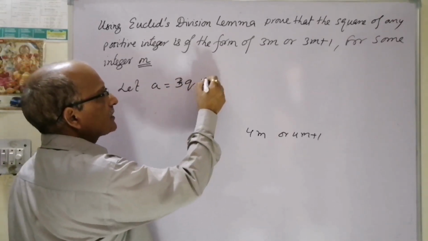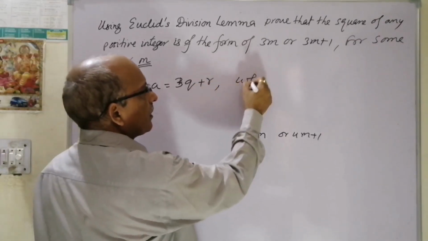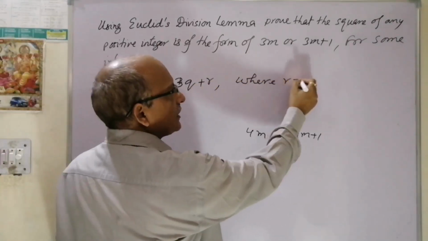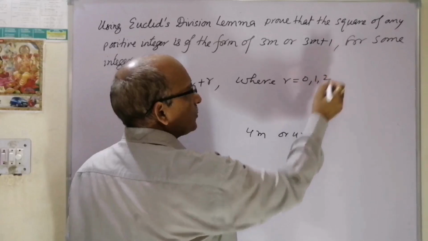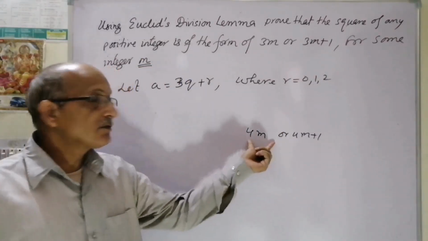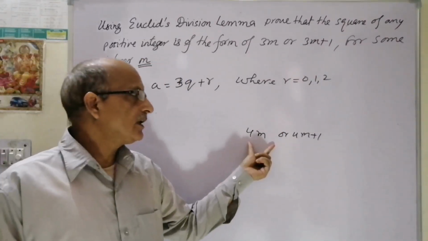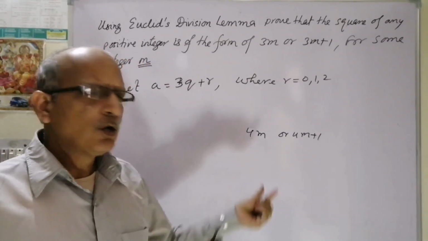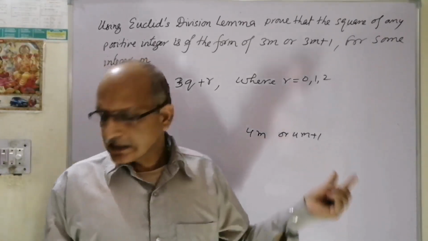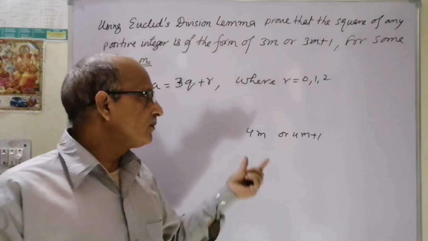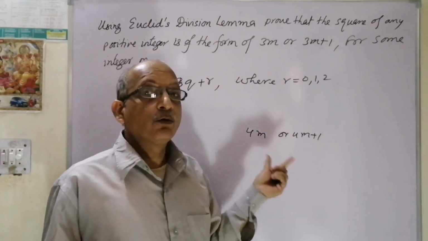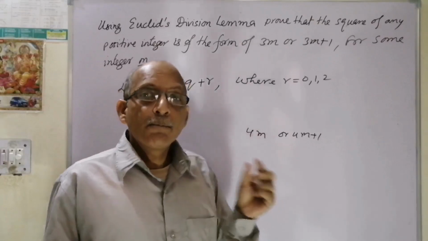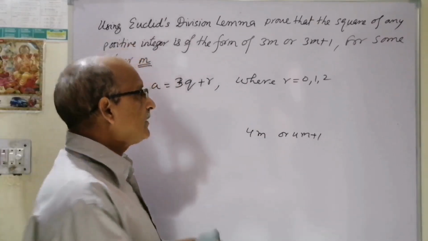3q plus r, where r is equal to 0, 1 and 2. Here in this case we'll consider b is equal to 4. Sometimes we consider 2 also. I will discuss that later, but here we should be focused on what we need to consider without any mistake.